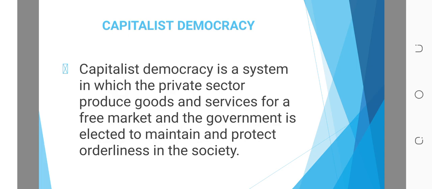The role of government in capitalist democracy is just to protect orderliness in the society. But in terms of anything that refers to companies, it's private individuals that are heading the companies.